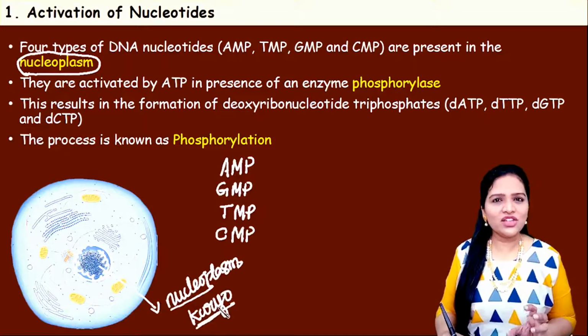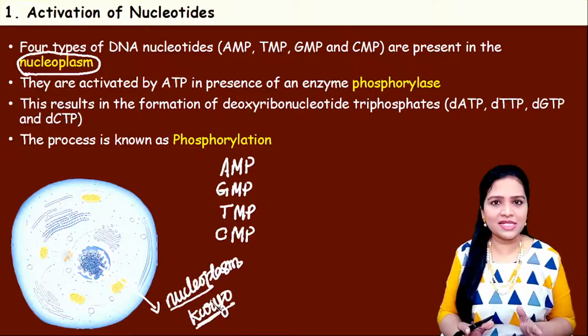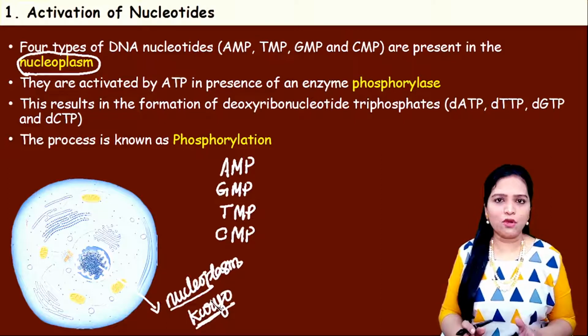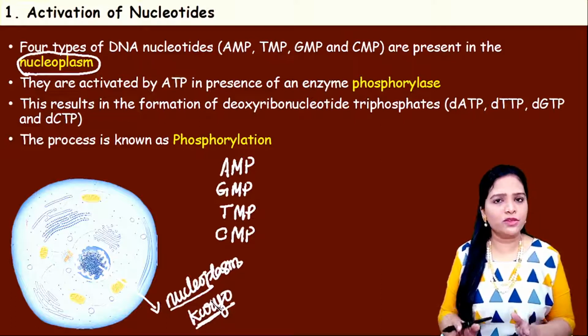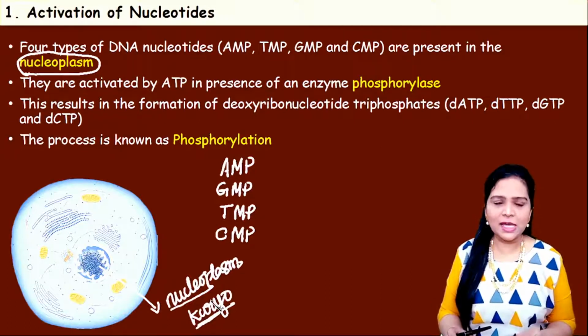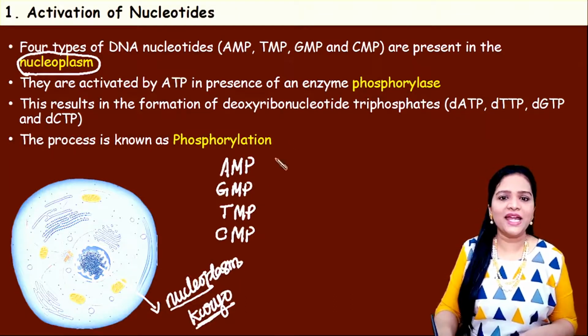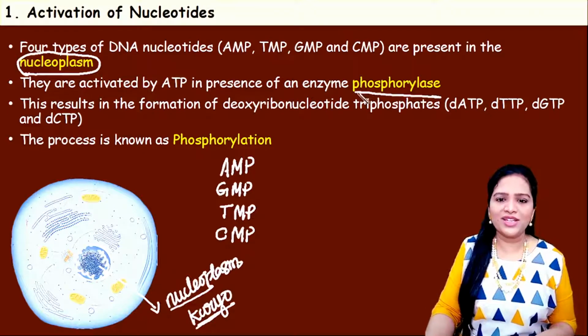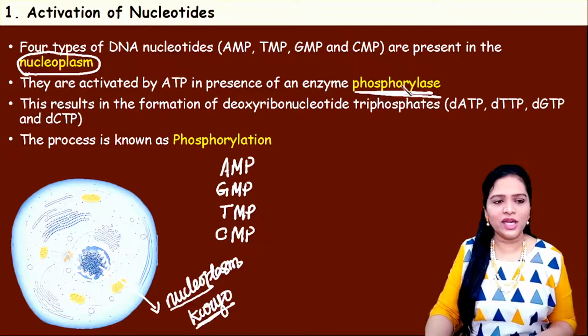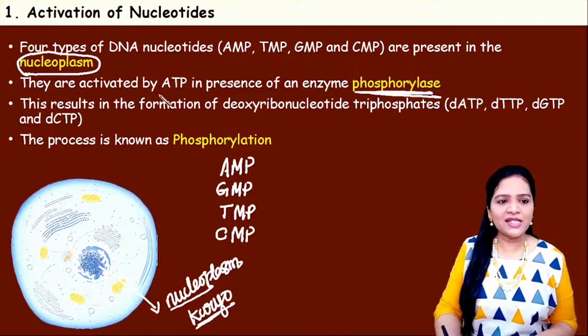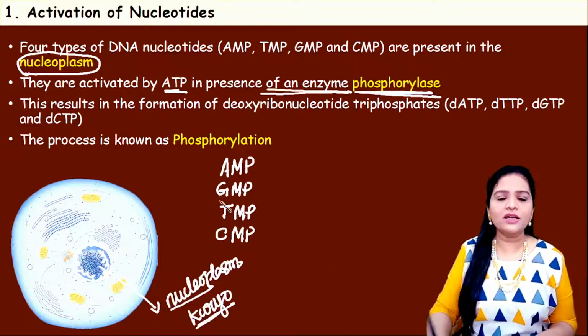So in this region, all these nucleotides for DNA synthesis are present in an inactivated form. That is, they are present in monophosphate form. Now, the first step for DNA synthesis is that these nucleotides should be activated. That is done by an enzyme called phosphorylase. So the nucleotides are activated by ATP in the presence of the enzyme phosphorylase.